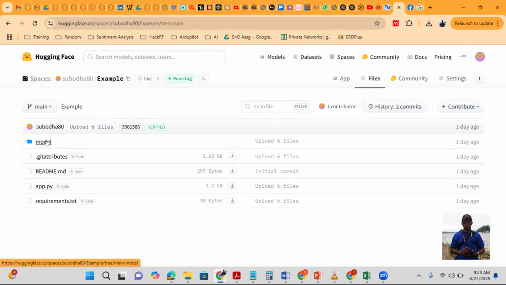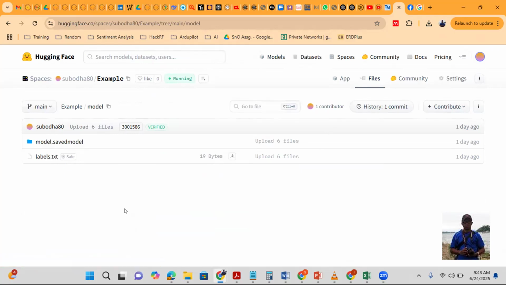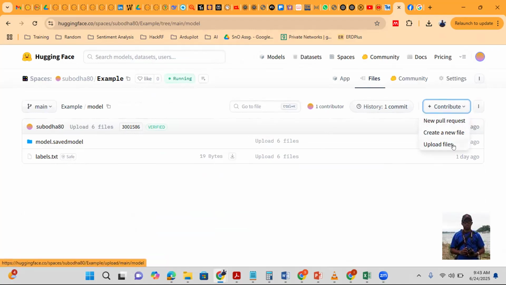Now it would be amazing if I could just override this model with the new model, but that's not how it works here. This is like GitHub. I have to commit the newer ones. So instead of installing GitHub and doing the commits, I will just commit file by file. So I'll go here and go to contribute, upload files.